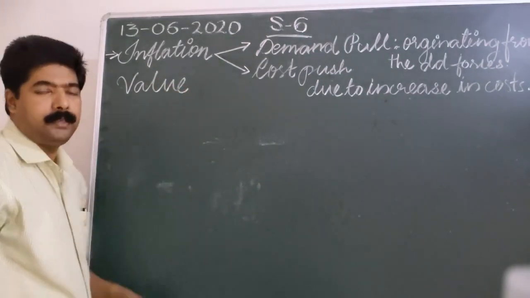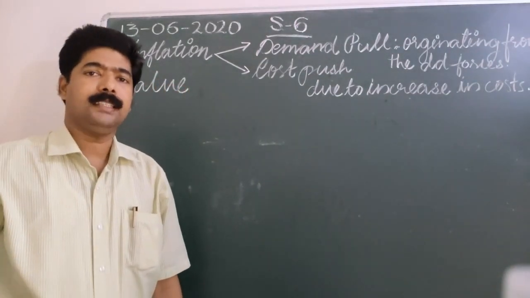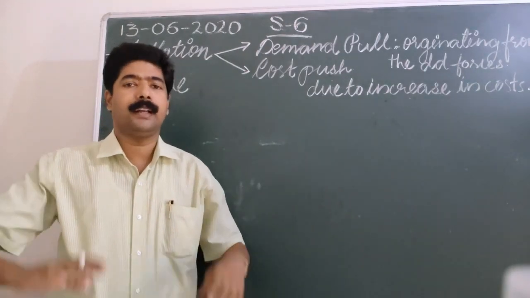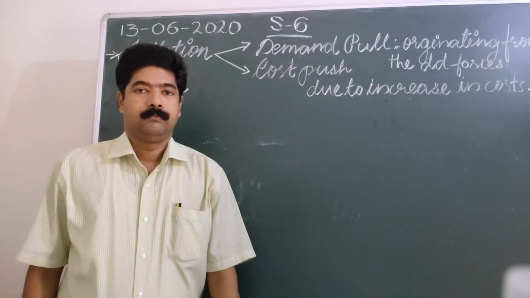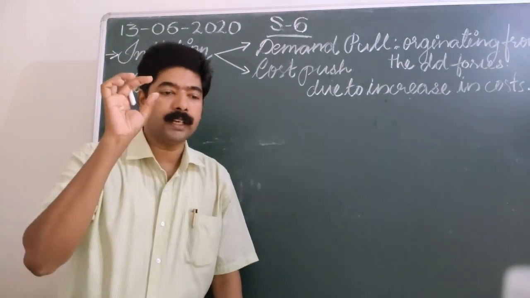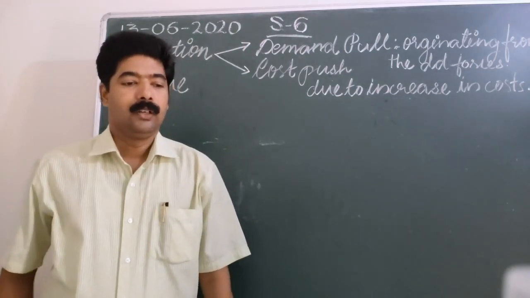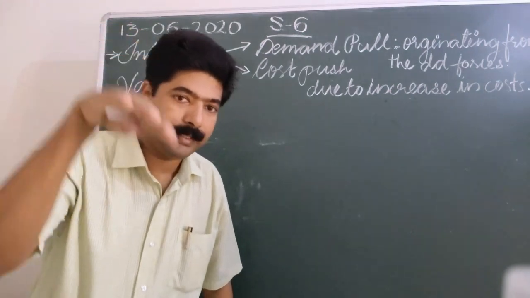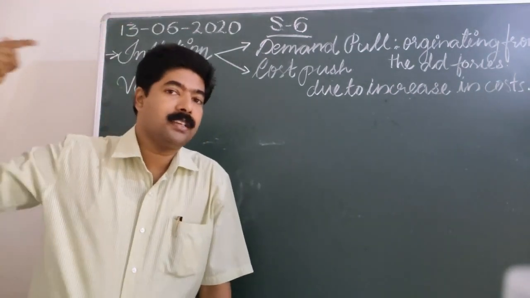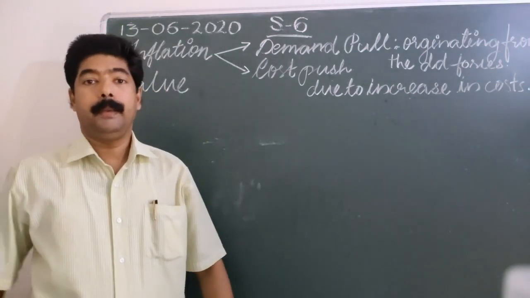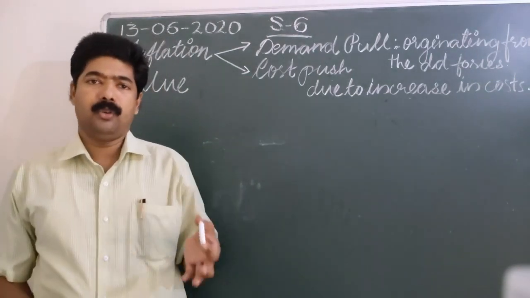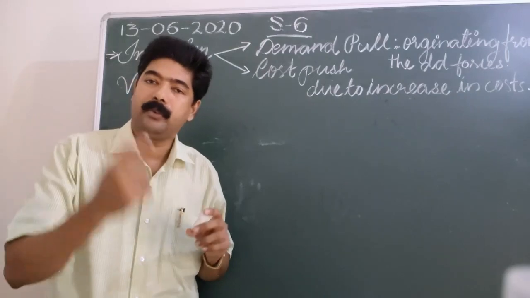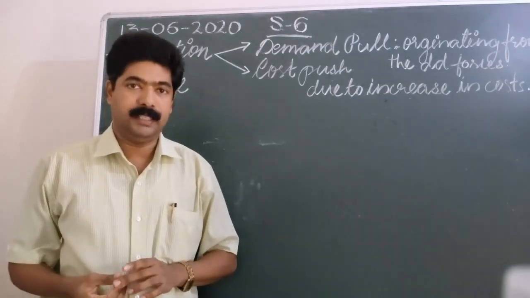What is meant by value? What is the value of one product? How could we calculate the value of one product? The value of a commodity refers to the valuation placed by the household. Being the household, being the consumer, I must know what value I have to give after consuming that commodity.